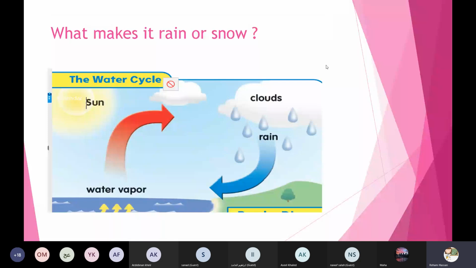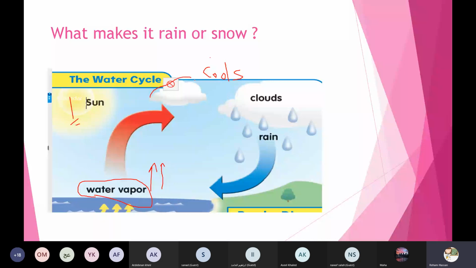By the water cycle. So in the water cycle, let's revise. Number 1, the sun warms the earth's water. Then some of this water will evaporate and change to a gas, and this is called water vapor. This water vapor will go into the sky and then it cools in the sky. If it cools in the sky, now the clouds are formed.